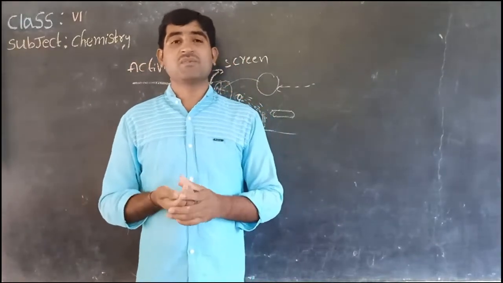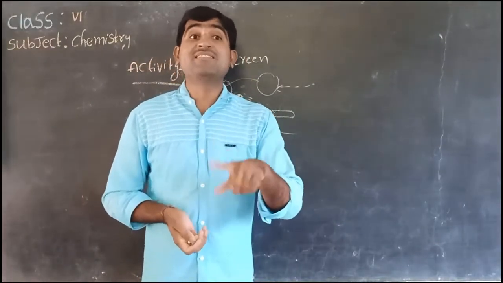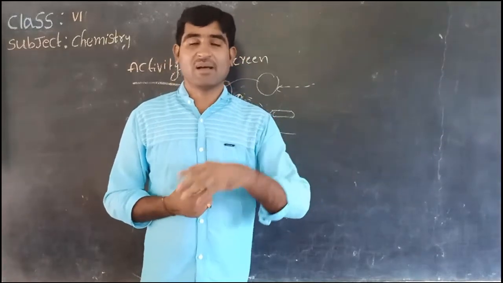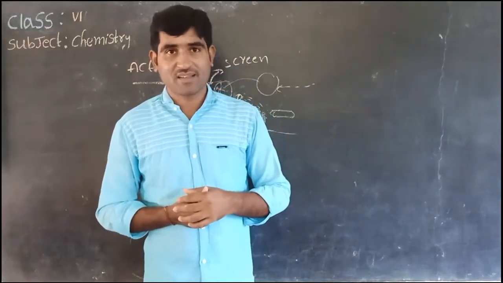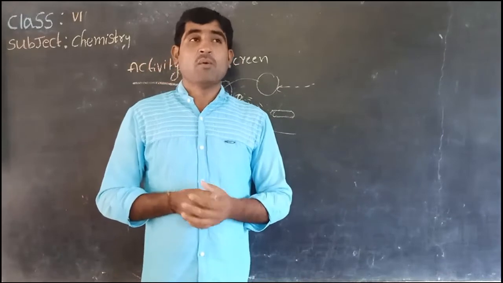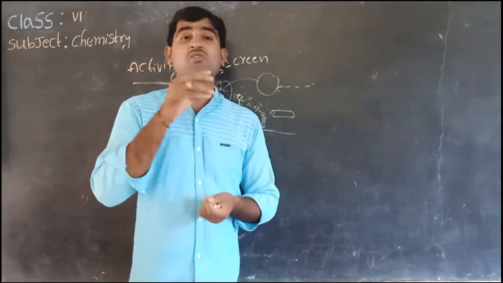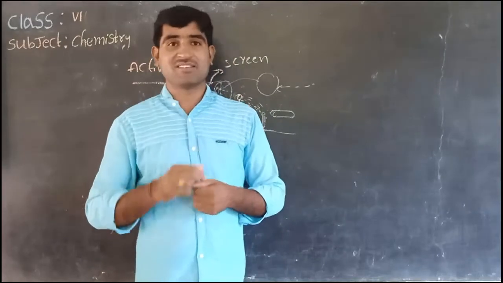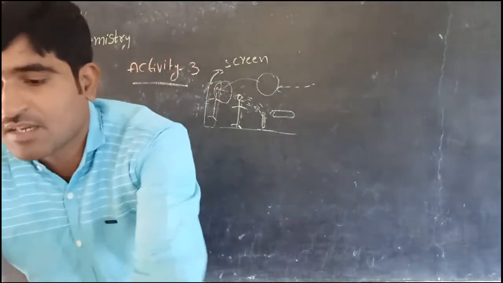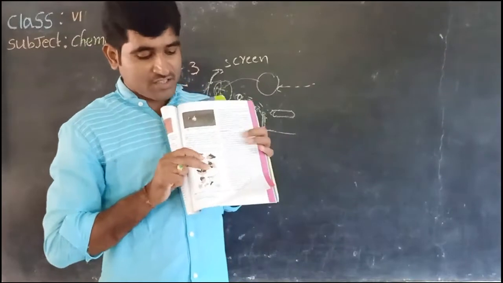Sometimes shadows mislead about the shape of the object. For example, by using our fingers, there is a possibility to make the shapes of animals. See, children, see these figures. See this figure, children.